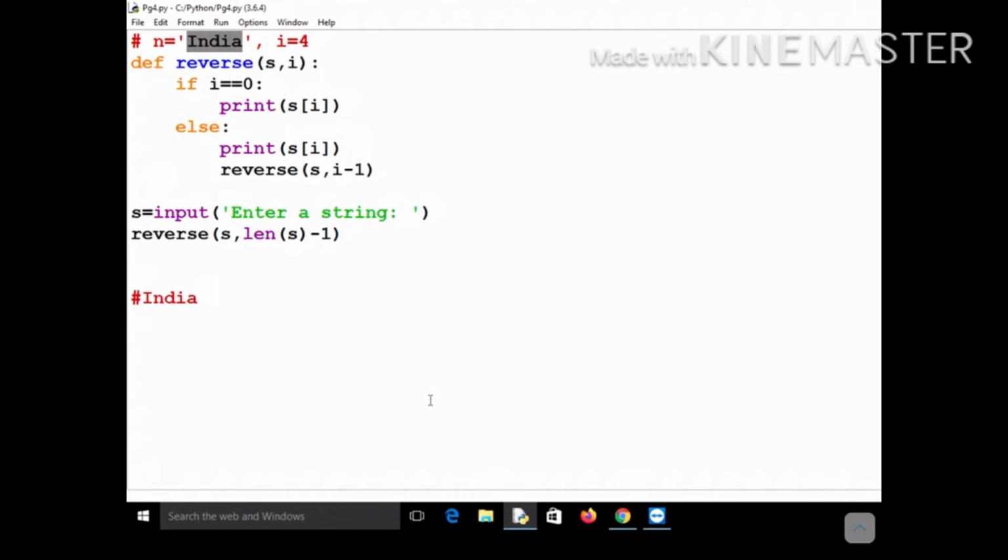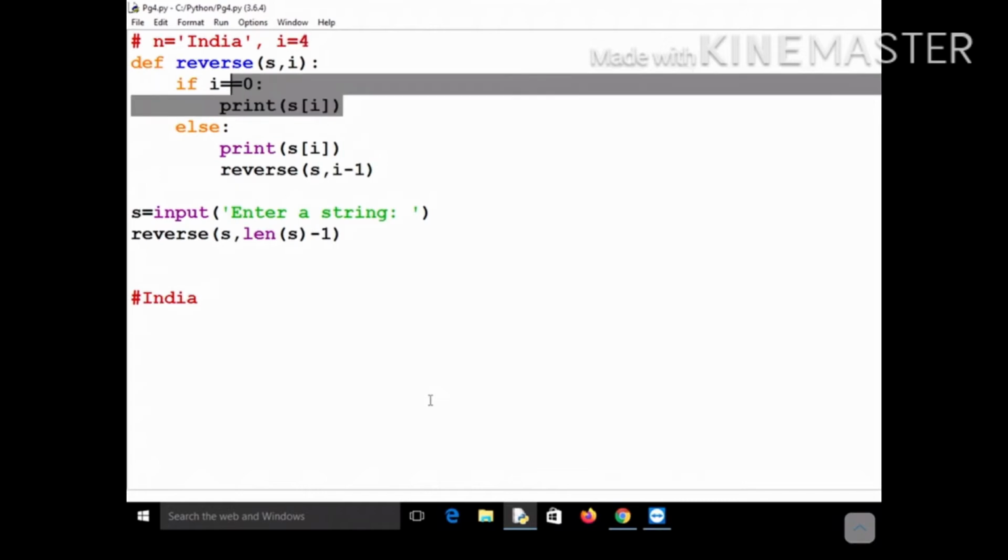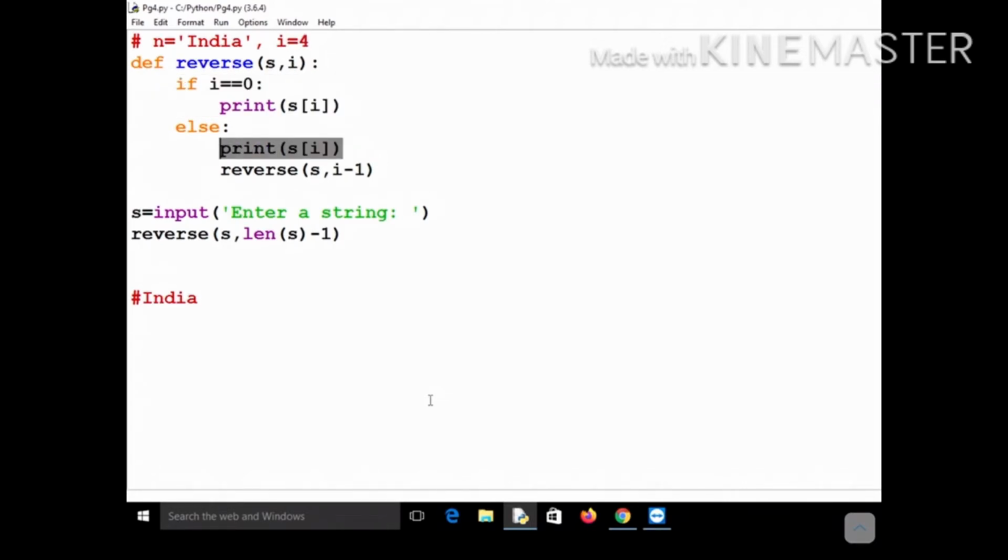First you are giving India as the input, so at the beginning the index is 4, isn't it? At the beginning the index is 4. So this if part is not getting satisfied, that is, the base case is not getting satisfied, so it will print A. And then you can see that you are again calling the reverse function, but this time the value of I is decremented to 3. Next time you are passing the same string, but this time the index value is 3.